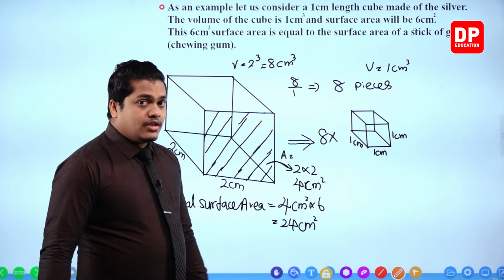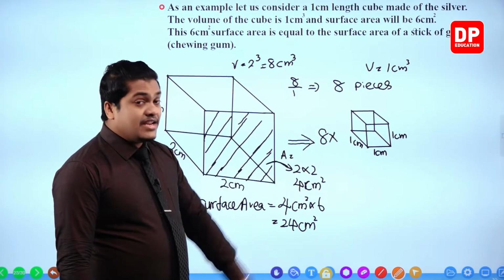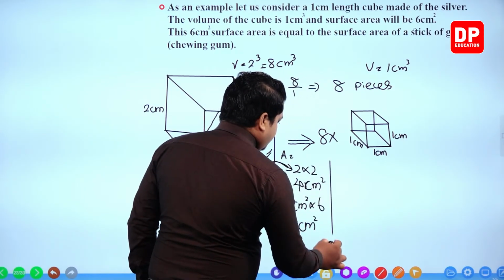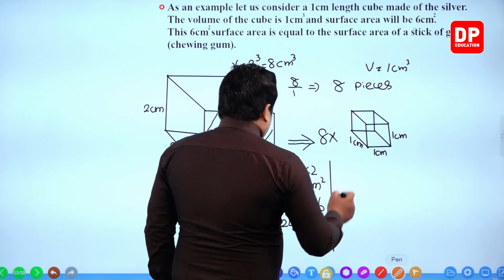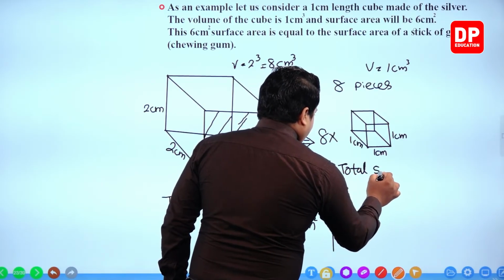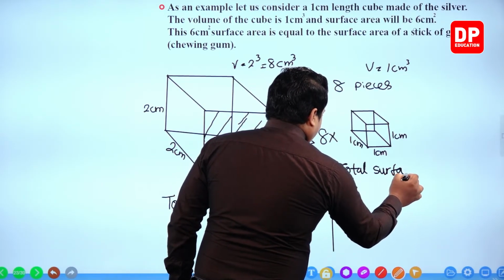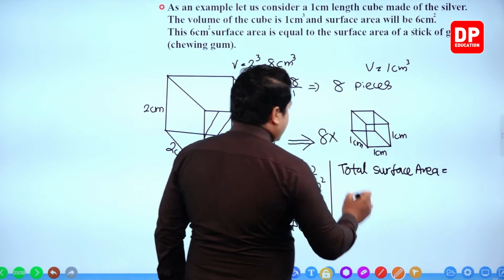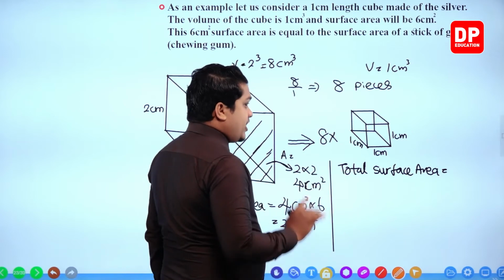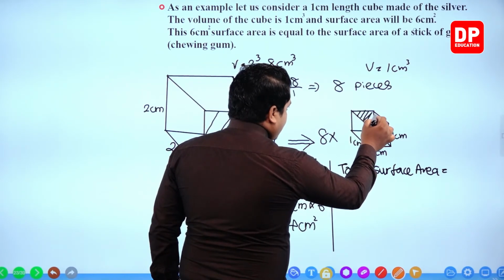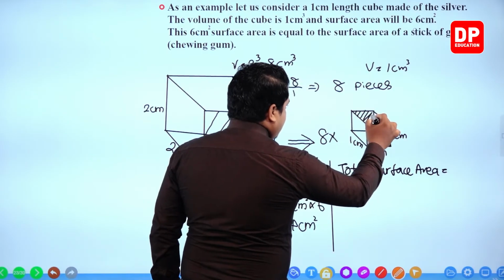Now let's find out the surface area of those smaller 8 parts. Okay, let's see. So here, the total surface area. First of all, let's take the surface area of this particular cube. To get that, I'm going to take the surface area of this surface.